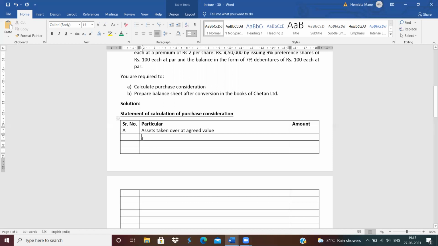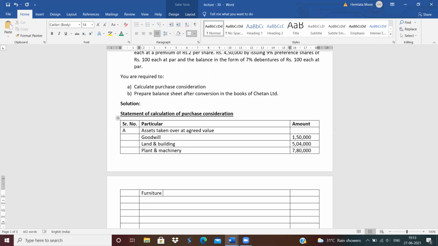Then see which assets are taken over by the new company. Goodwill is taken over for rupees 1,50,000. Next, land and building is taken over for rupees 5,04,000. Next, plant and machinery is taken over for rupees 7,80,000. Next is furniture.